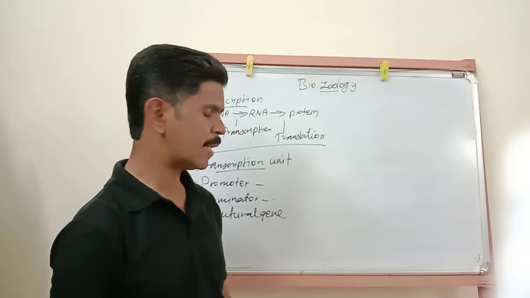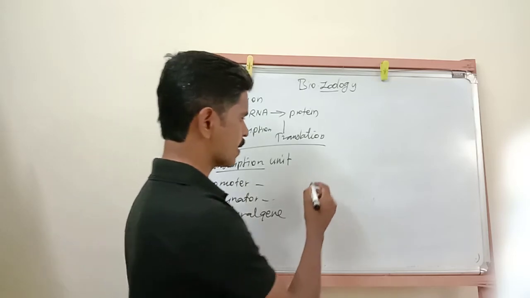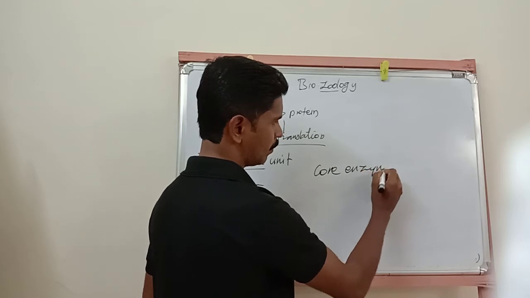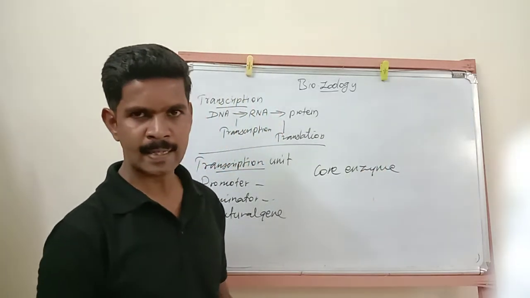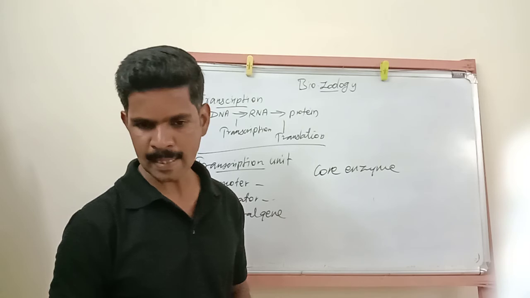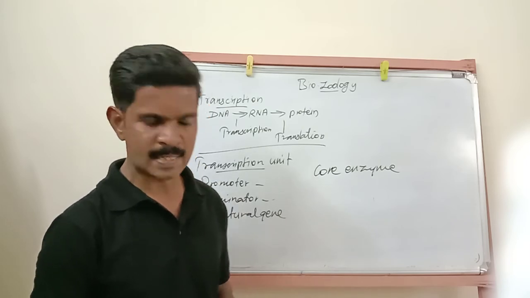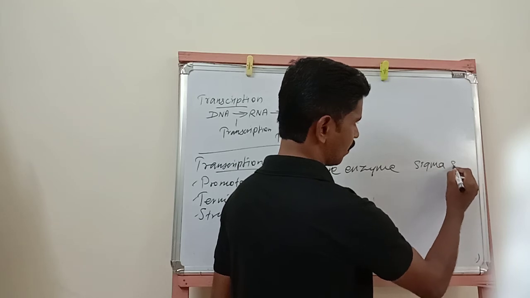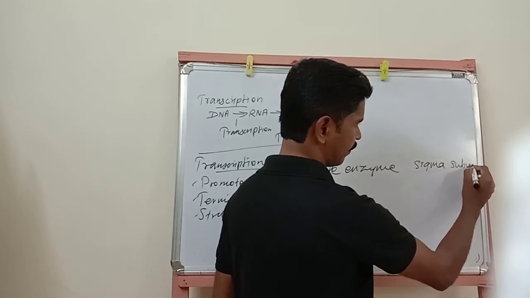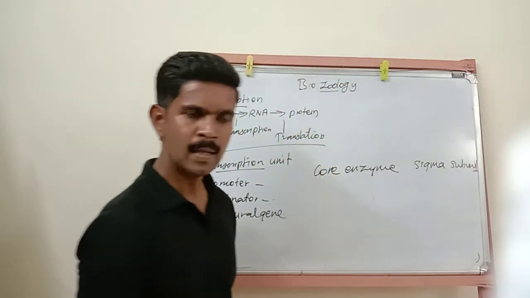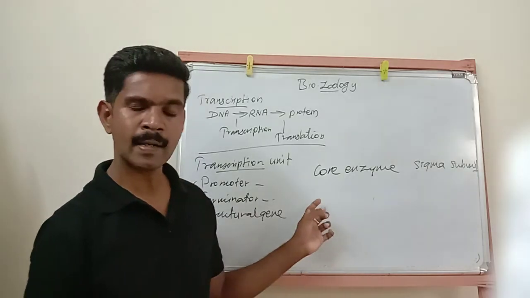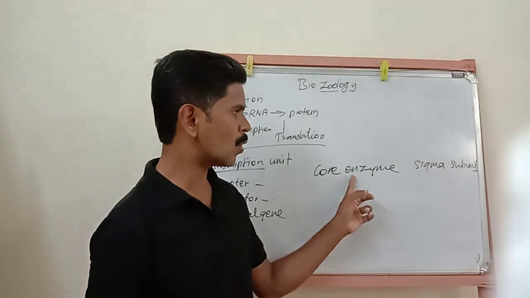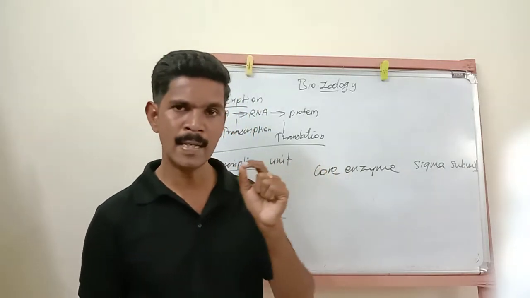The first region is called the core enzyme and the second region is called the sigma subunit.